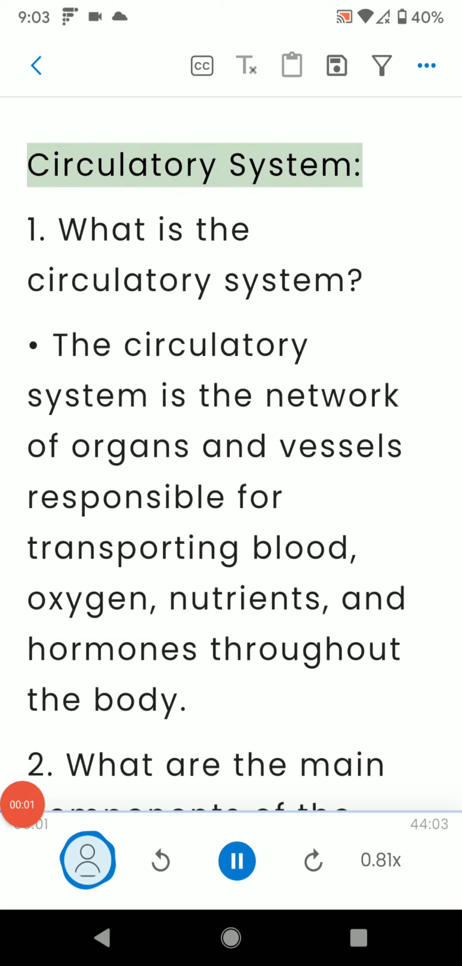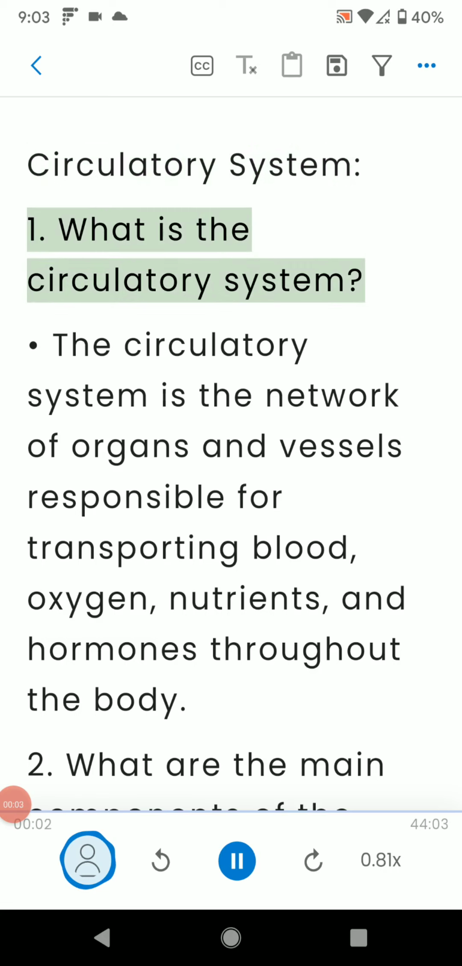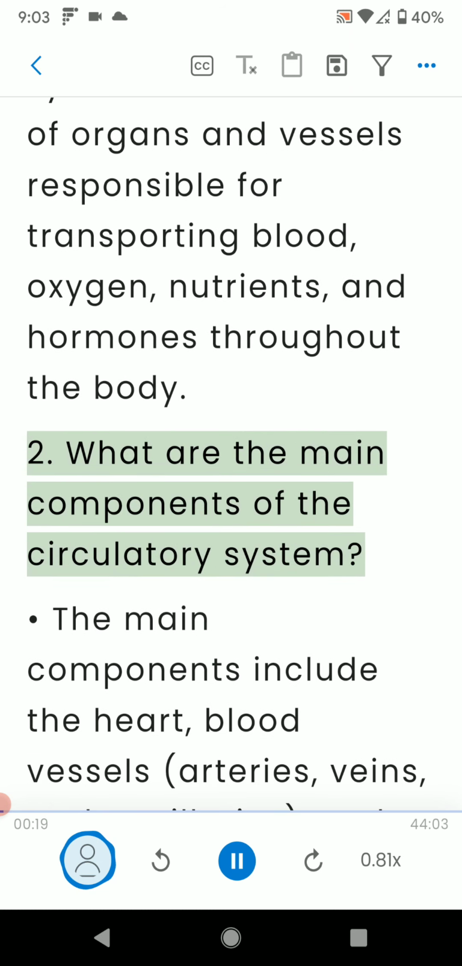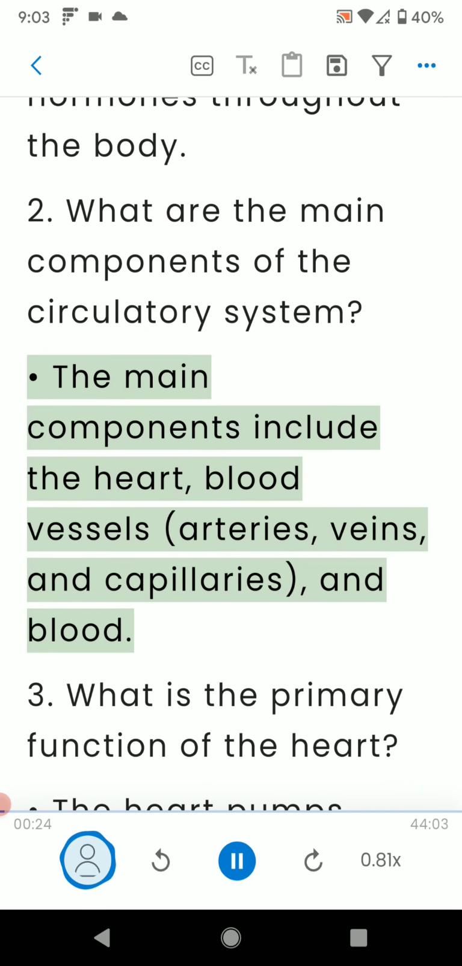Circulatory system. 1. What is the circulatory system? The circulatory system is the network of organs and vessels responsible for transporting blood, oxygen, nutrients, and hormones throughout the body. 2. What are the main components of the circulatory system? The main components include the heart, blood vessels, and blood.